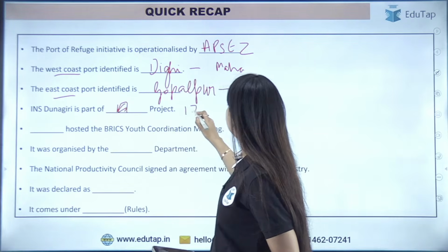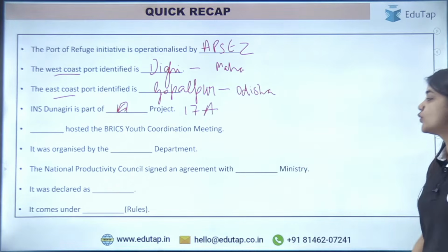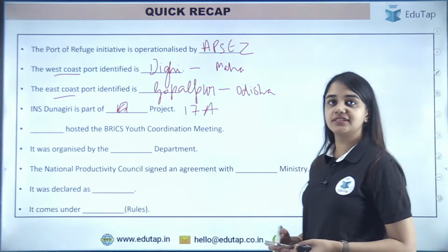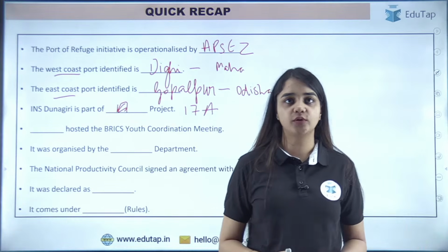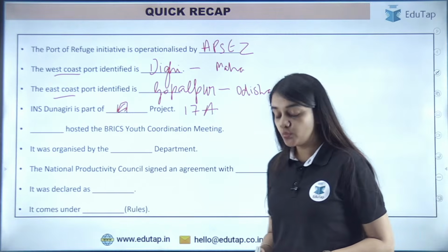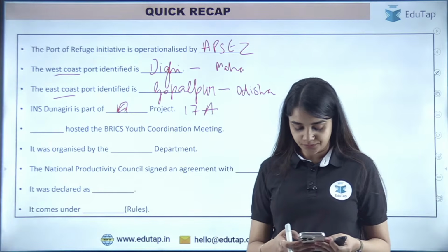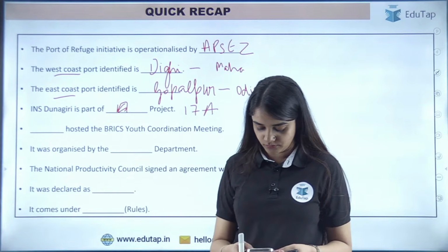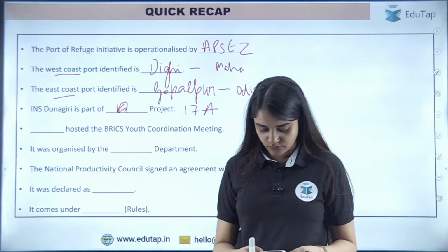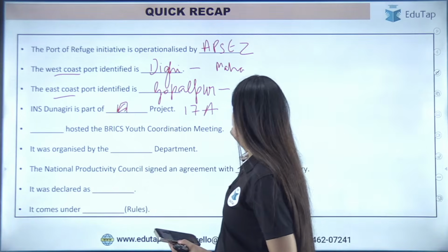Okay. Dash hosted the BRICS Youth Coordination Meeting. It was the first time that it was conducted. Which country hosted it? Very well done. Yes, it is India.